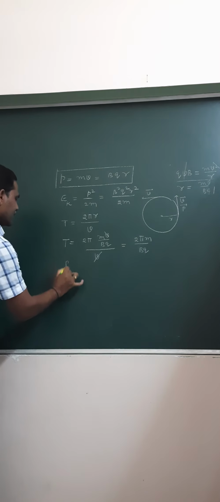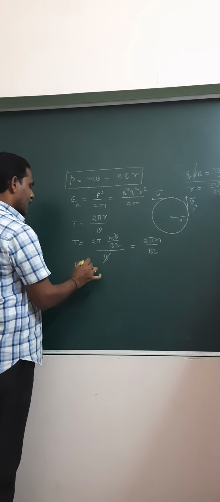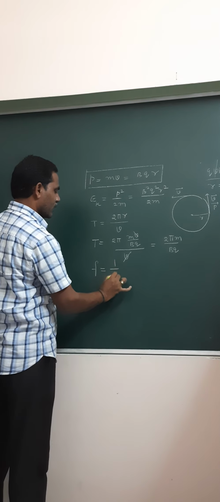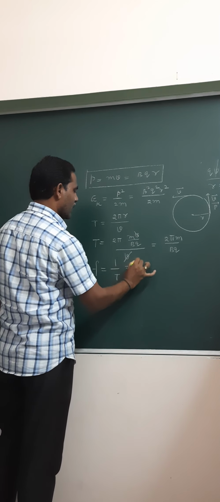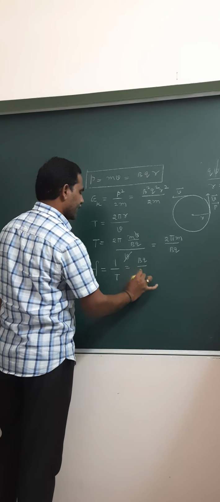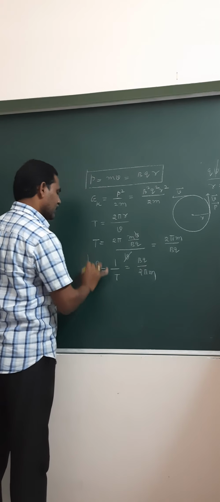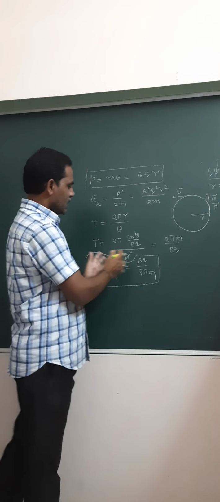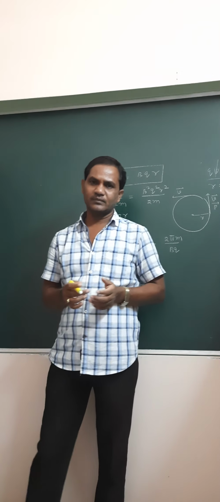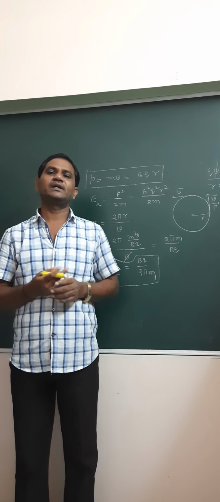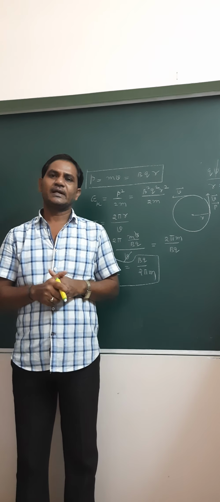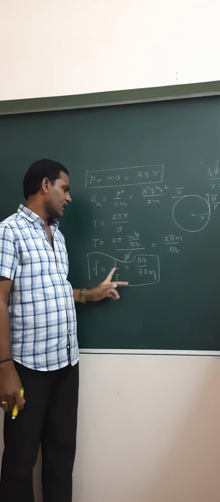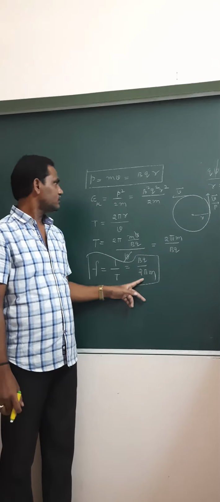From this, the frequency of that particle, that is the number of rotations made by the particle in 1 second, the reciprocal of the time period, equals Bq by 2 pi m. This is the frequency of the charged particle. This concept is used in the cyclotron, an accelerator used to accelerate charged particles. Hence, this frequency is called the cyclotron frequency, f equal to Bq by 2 pi m.